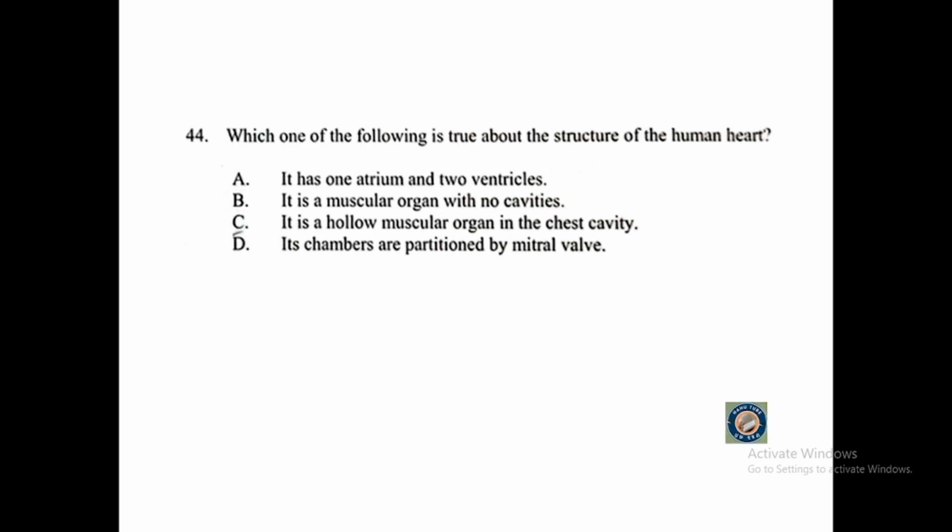Question number 44. Which one of the following is true about the structure of the human heart? A. It has one atrium and two ventricles. B. It is a muscular organ with no cavities. C. It's a hollow muscular organ in the chest cavity. Or D. Its chambers are partitioned by the mitral valve.